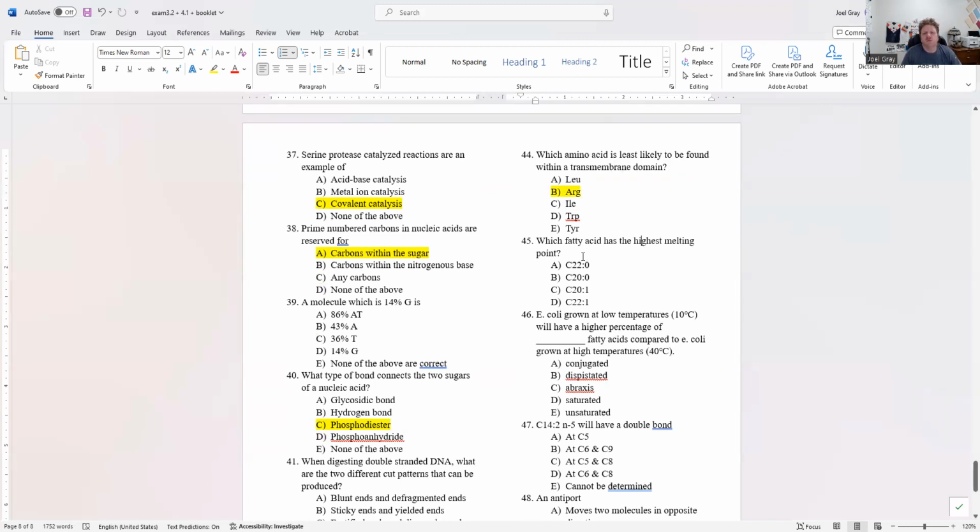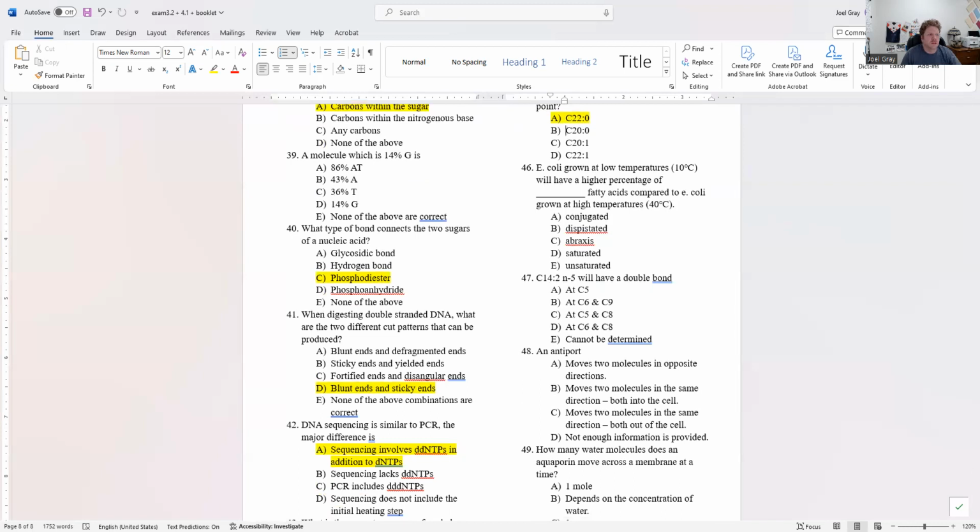Number 45, which fatty acid has the highest melting point? Well, what we're looking for is a fatty acid that has no double bonds. So that leaves us A and B. And the longer of them, A, is going to be the fatty acid that has a lot of carbons but no double bonds. So A is our correct answer.